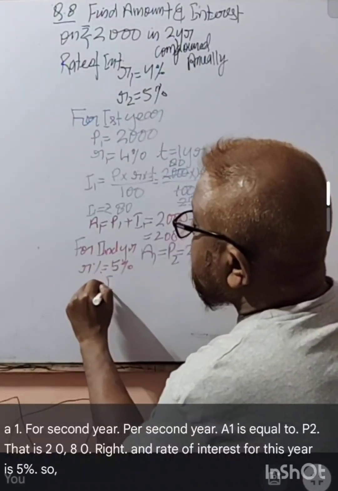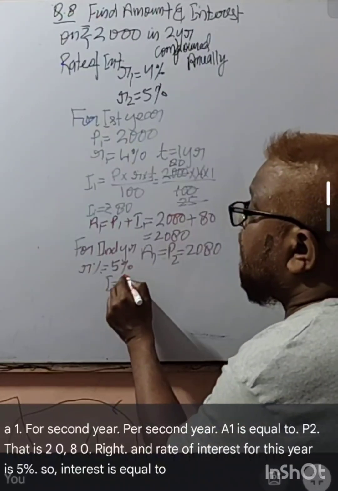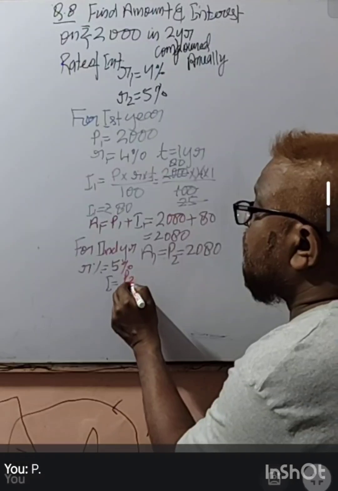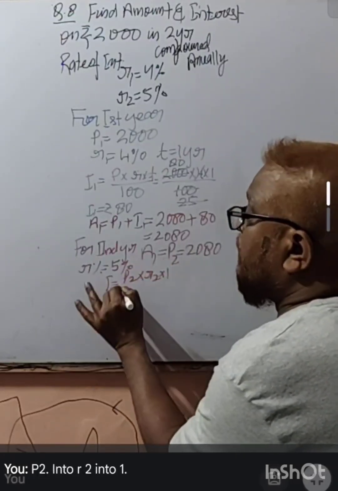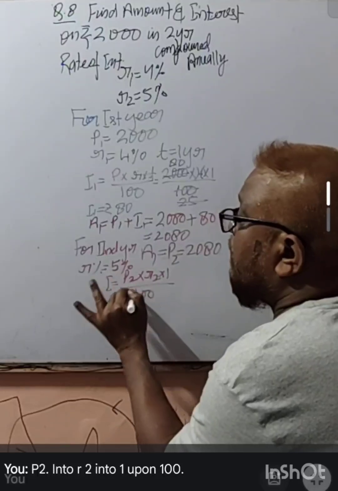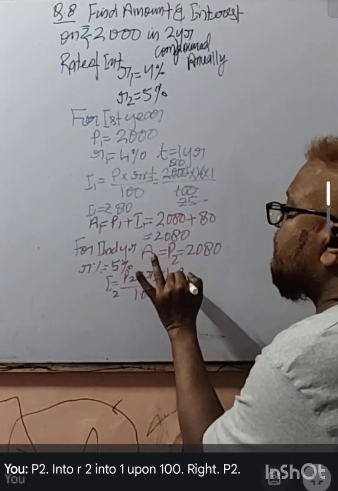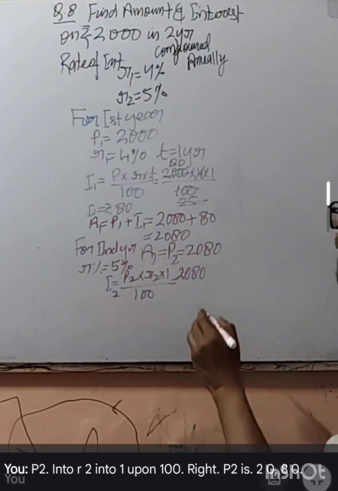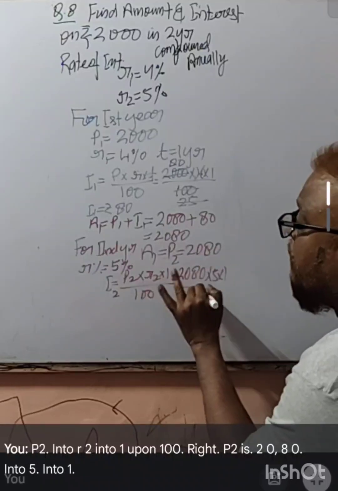So interest is P2 into R2 into 1 upon 100, which is 2080 into 5 into 1 upon 100.